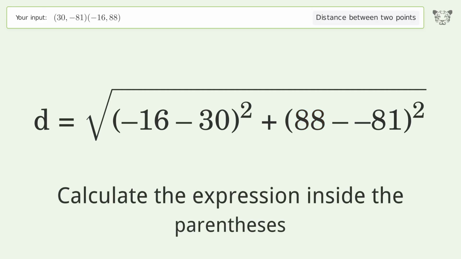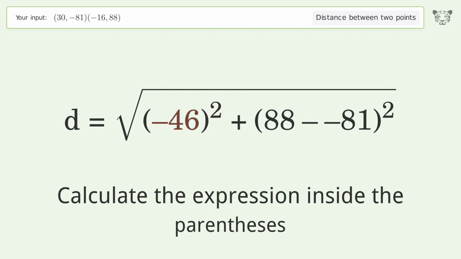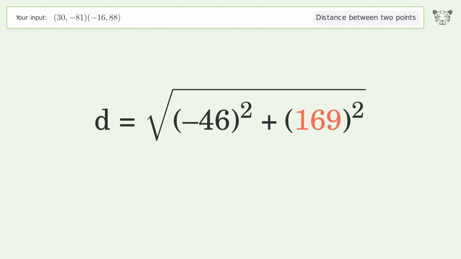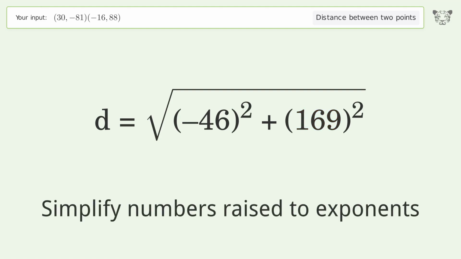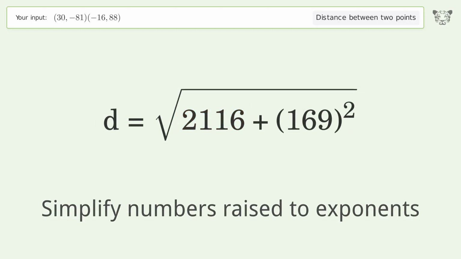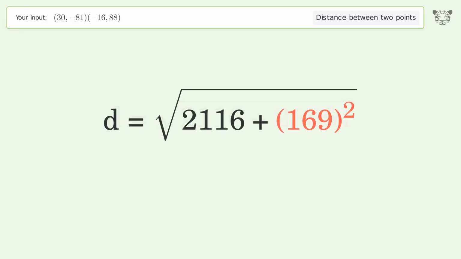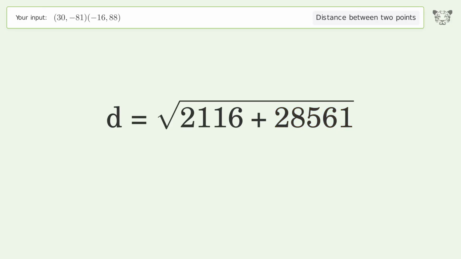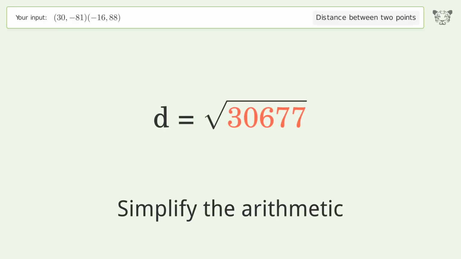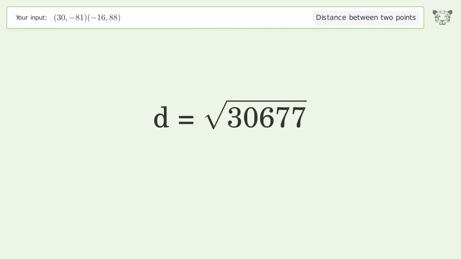Calculate the expression inside the parentheses. Simplify numbers raised to exponents. Simplify the arithmetic. And so the distance between the 2 points is the square root of 30,677 or 175.149.